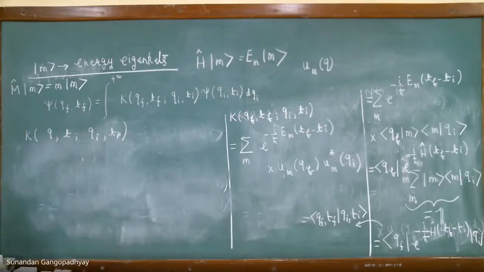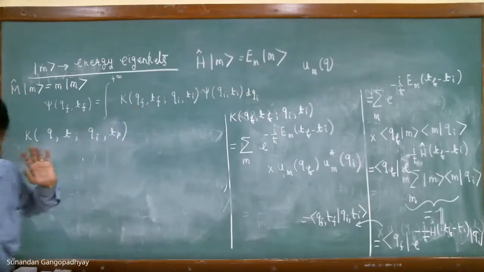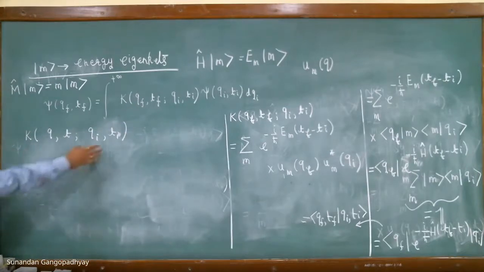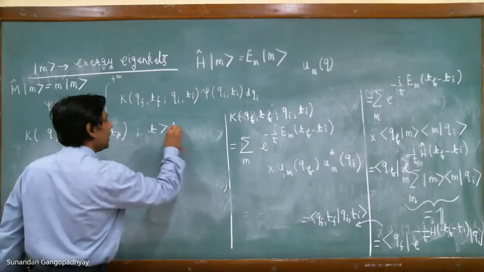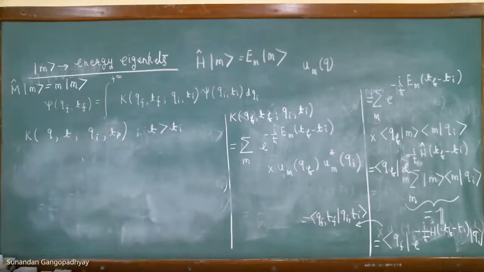Okay. What we have done is we have just removed this F notation. So this is a propagator from QI, TI to Q, T, and we have T greater than TI. We keep this Q, this time TI fixed, and also QI to be fixed. So we have just now seen that this expression for this propagator is the following.